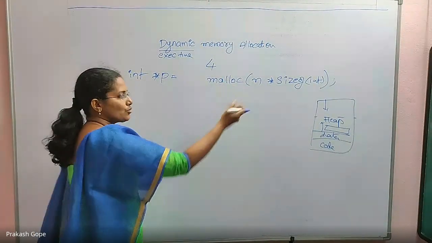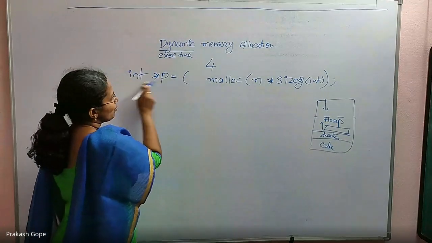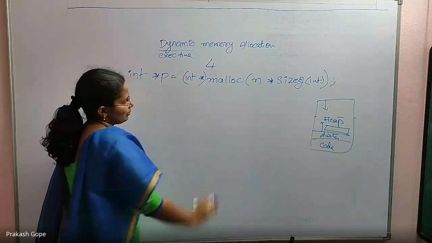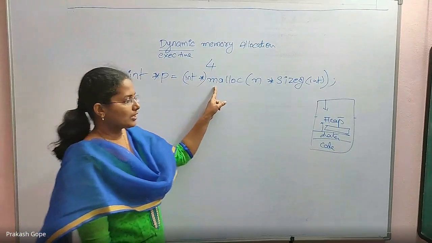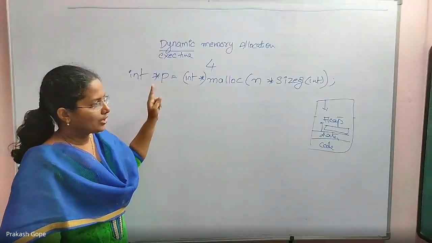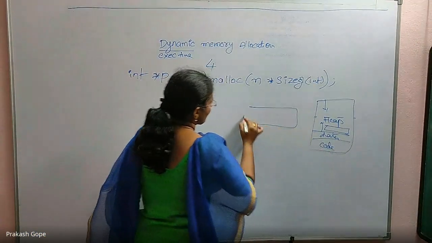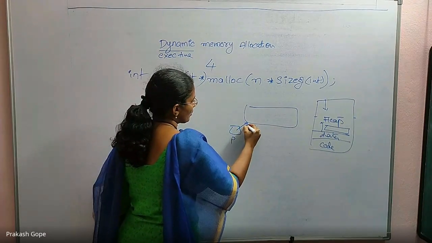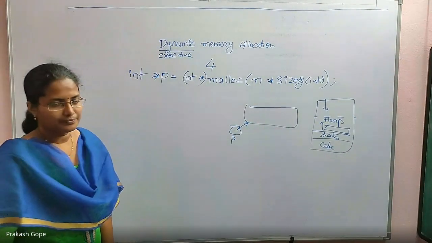Now because you want to hold it in an integer pointer, you need to typecast to an integer pointer. Malloc returns a void pointer that I converted to an integer pointer and hold in P. So this 30 bytes block is allocated and P is a pointer that holds the first byte's address.